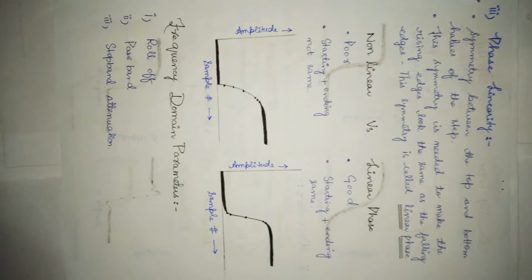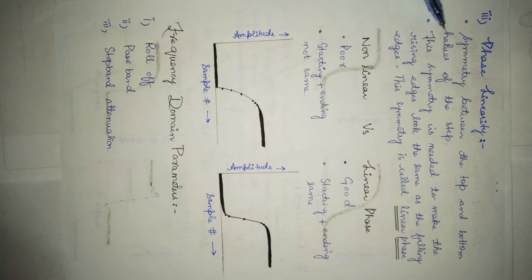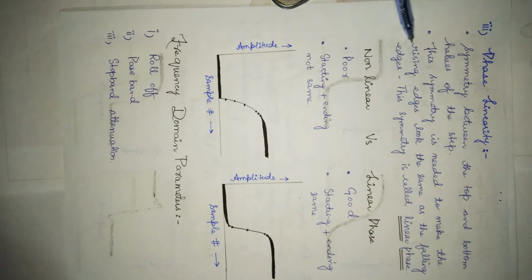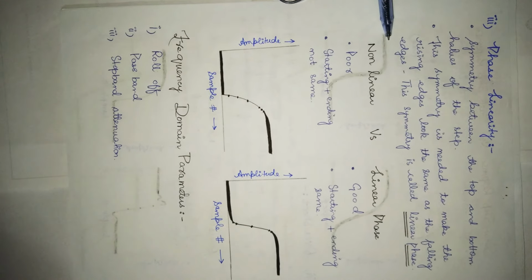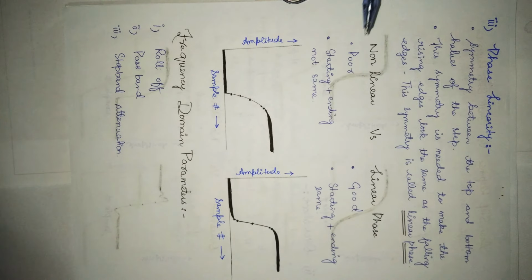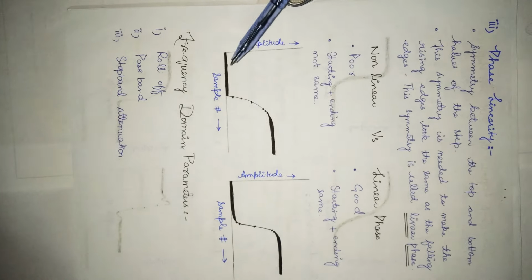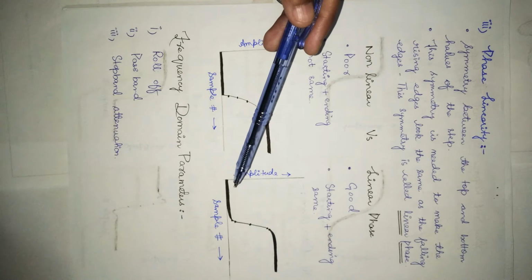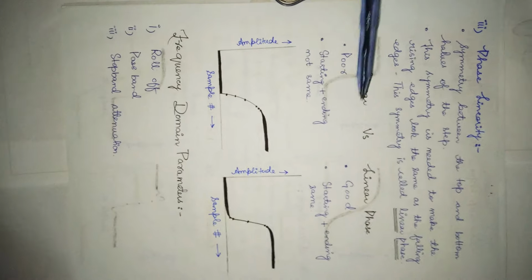Next is phase linearity. Symmetry between the top and bottom halves of the step. This symmetry is needed to make the rising edges look the same as the falling edges. This symmetry is called linear phase. Comparison between non-linear versus linear phase. This is non-linear phase, there is a difference between the top and the bottom. This is linear phase, that is the same top and bottom.